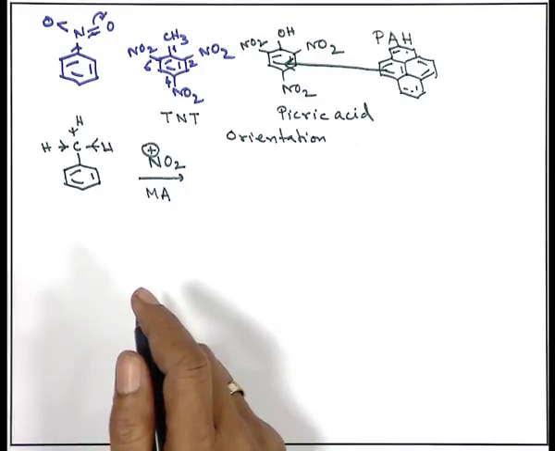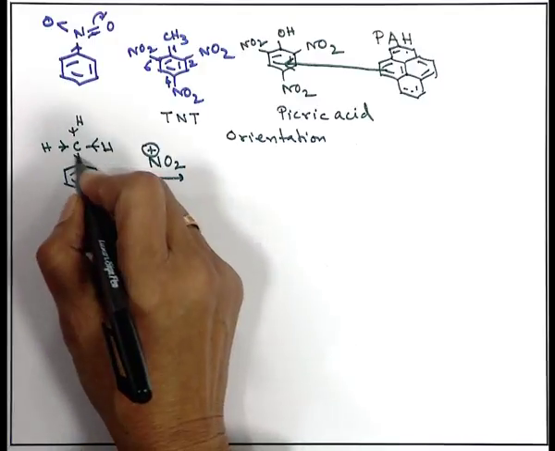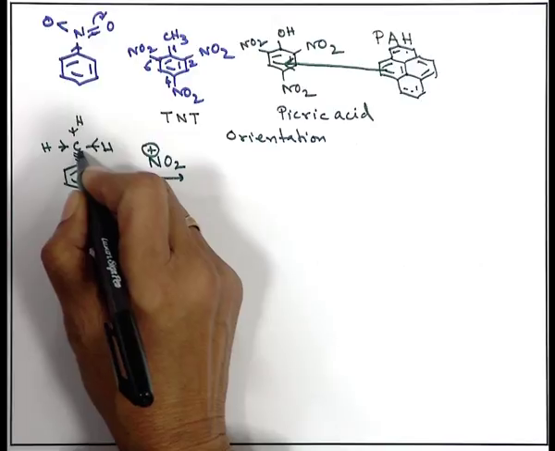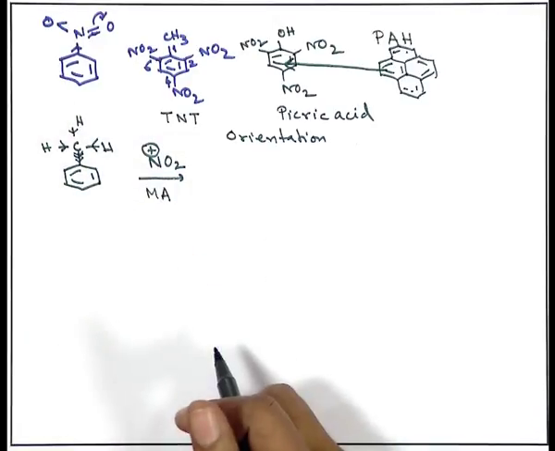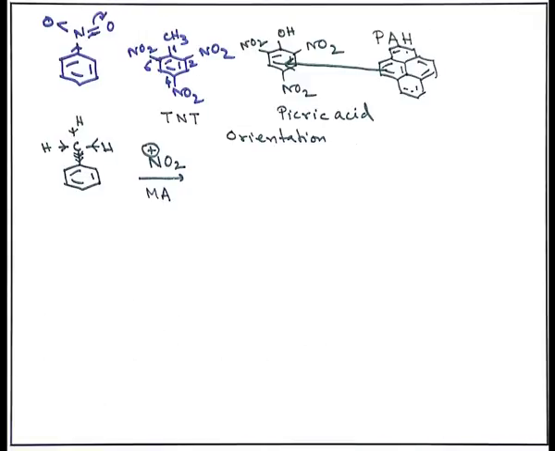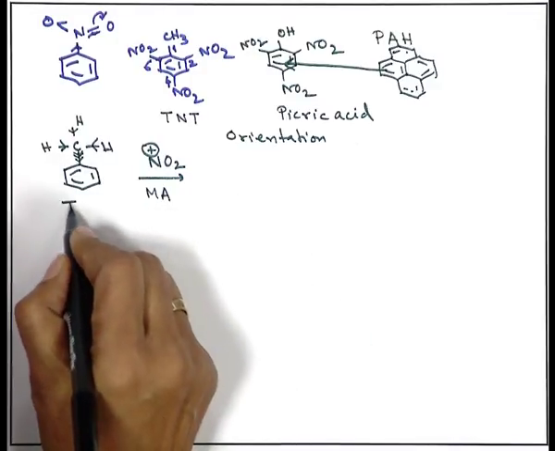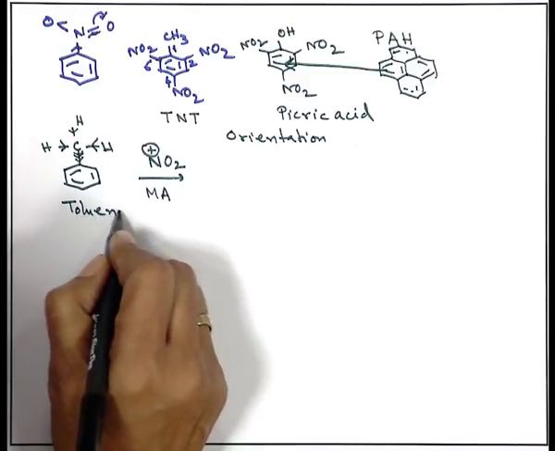The electron density will increase, and that electron density it will again relay to the benzene ring. So, the electron density gets increased.